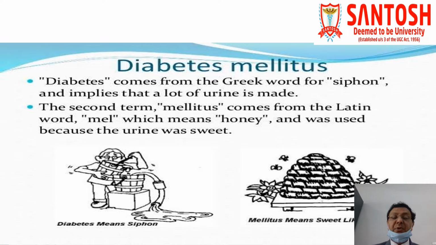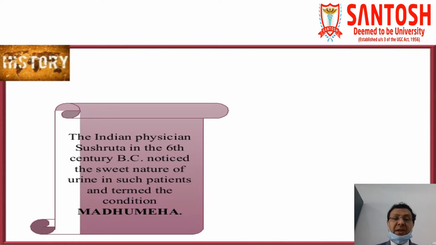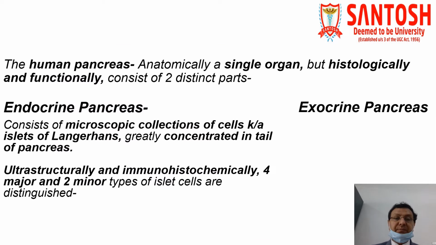and it was used because the urine was sweet in nature. So two important things regarding diabetes mellitus are that a lot of urine is made and the urine is sweet in nature. That's why the name diabetes mellitus was given. The Indian physician Sushruta in the 6th century BC noticed the sweet nature of the urine in such patients and termed the condition Madhumeh. So you can say Madhumeh is popularly called in Ayurvedic medicine as diabetes mellitus.